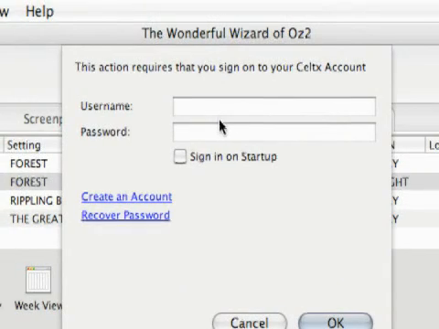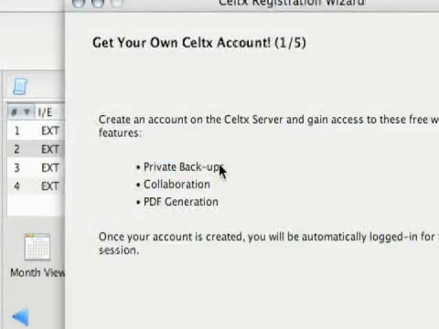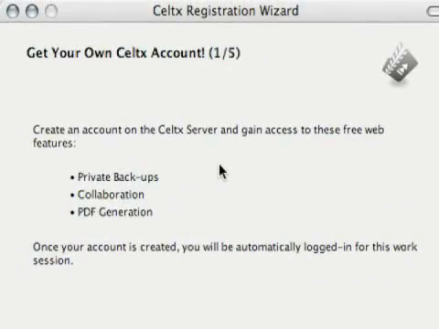So I can't, first you'll have to create an account, so that's what I'll show you first. I'll just go down here and create account. So what the web services is, is just a couple of different things. You can create an account on the Celtx server, and then you gain access to a couple of free features. And the features are a private backup of your project, collaboration with other Celtx users, and PDF generation of the